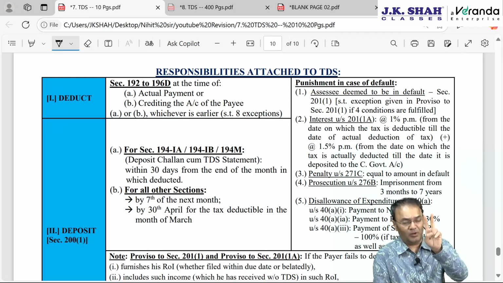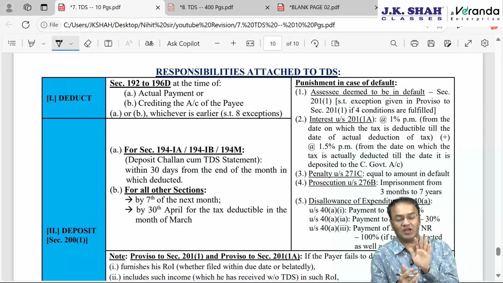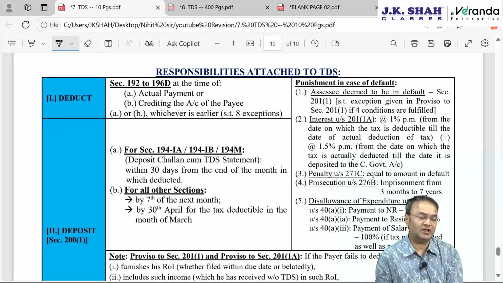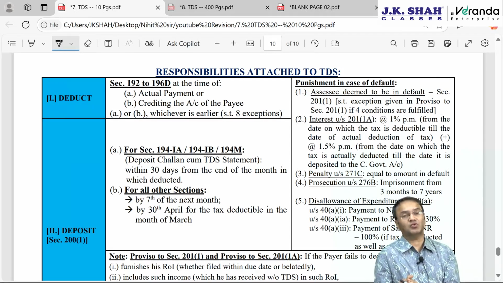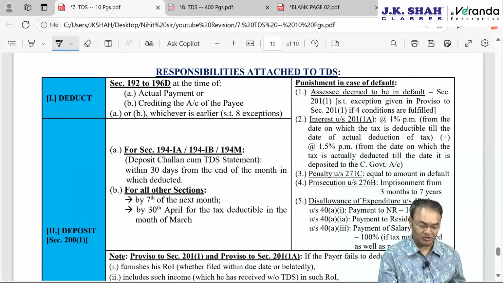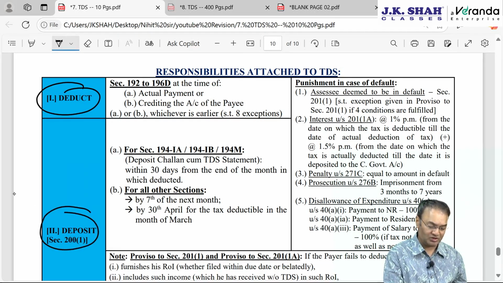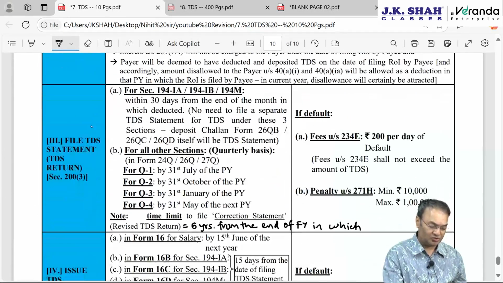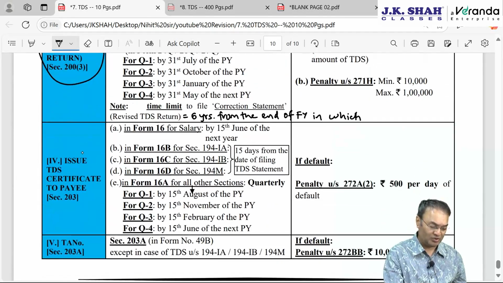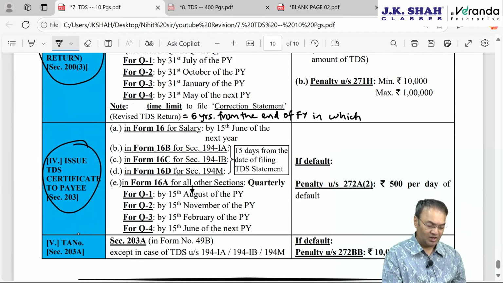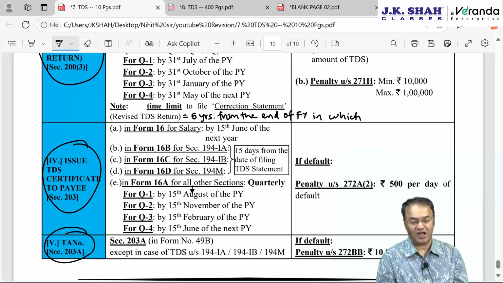Deduct, deposit, file TDS statement, download the certificate and issue the TDS certificate to the payee, and the last one, which was actually the first one, section 203A, tax deduction account number. Accordingly, a TDS account number should have been applied for by every person who is responsible to deduct TDS. So the first responsibility is to deduct, second deposit, third is to file the TDS statement, fourth is to issue the TDS certificate, and fifth is to apply for the tax deduction account number.